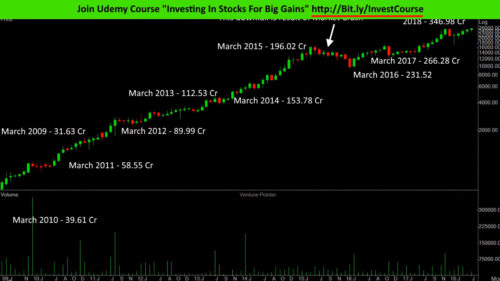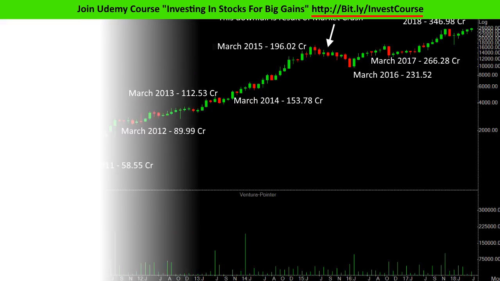In front of you is the chart of Page Industries. It has reported steady earnings growth since 2009 and has remained in a secular uptrend since then. It even held itself from falling down during the stock market crash. For as long as Page keeps reporting more and more earnings, nothing can stop it from going even higher. Finally, keep in mind earnings growth should also come with net sales. If net sales are down but earnings are up, then there is something fishy going on.